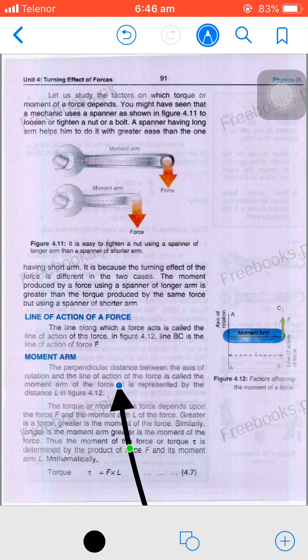So the perpendicular distance between the axis of rotation and the line of action of the force is called the moment arm of the force. It is represented by the distance L. This is the definition of moment arm, and here is the mathematical form of torque. Torque tau is equal to F multiplied by L, and torque is a vector quantity.